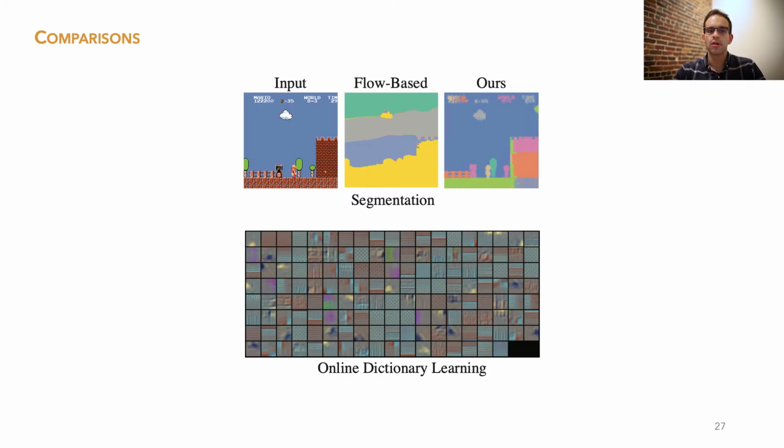To show that our model learns more than simple motion features, we also compare to 2 conventional non-learning baselines. We compare a segmentation of the frame obtained by clustering optical flow directions using k-means to one generated using our decomposition. The flow-based approach is unable to capture many of the details in the frame. We also show a dictionary obtained using an online dictionary learning method. Because this method does not have the inductive biases of our model, the resulting dictionary is not easily interpretable or editable.